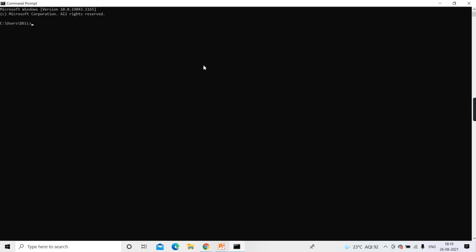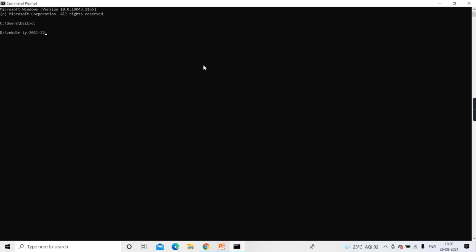Better what you do is create your own folder and then save all your programs in it. Right now it is the default in this Users folder, so I won't do it here. I'll go to some other drive, like D:. Now when I write D colon, it will go to the D drive. Now here first I'll create one folder. I'll give the name TY 2021-22. So to create a directory, mkdir and then the folder name I've given.